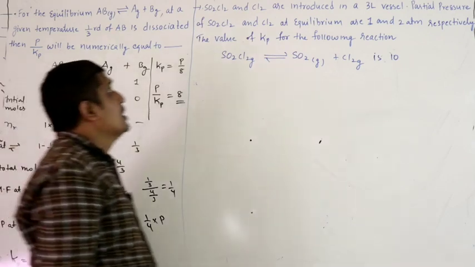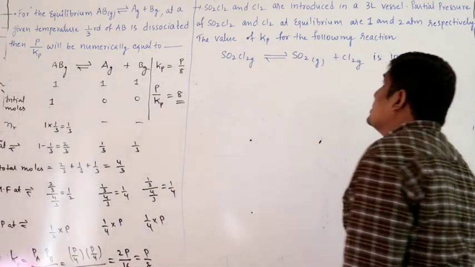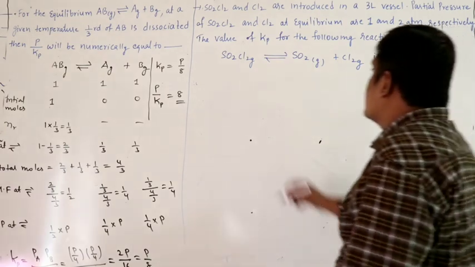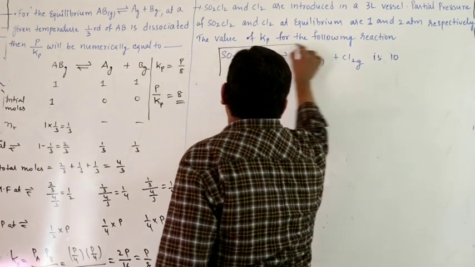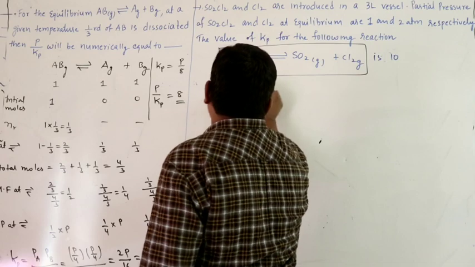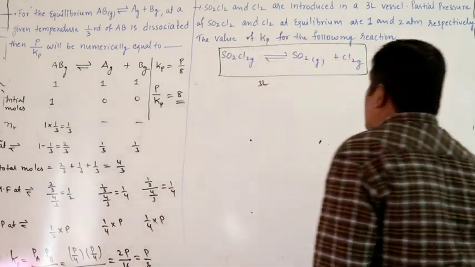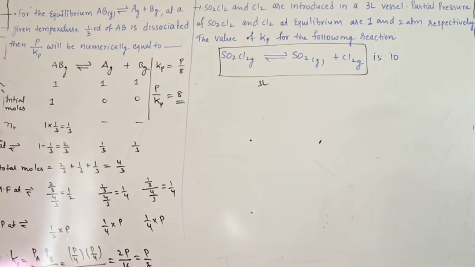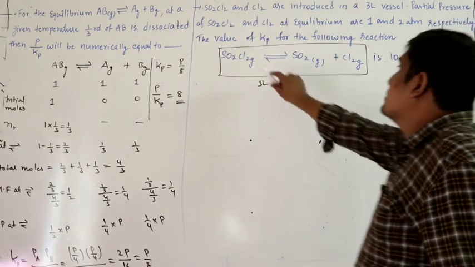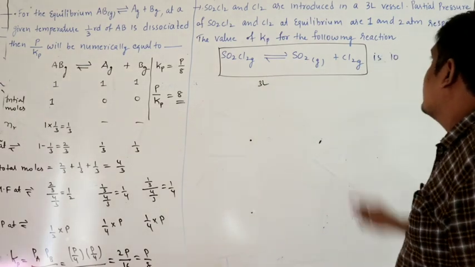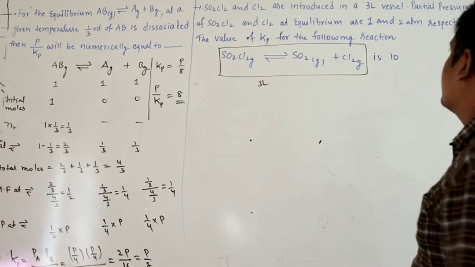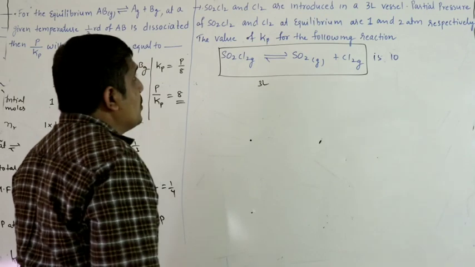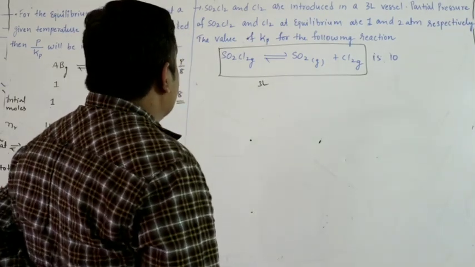Next question. SO2Cl2 and Cl2 are introduced in a 3-liter vessel. So let us assume this is the equilibrium. The volume of the vessel is 3 liters. Partial pressure of SO2Cl2 and Cl2 at equilibrium are given respectively. So partial pressure of this one and this one is given. The value of Kp for this reaction is given.